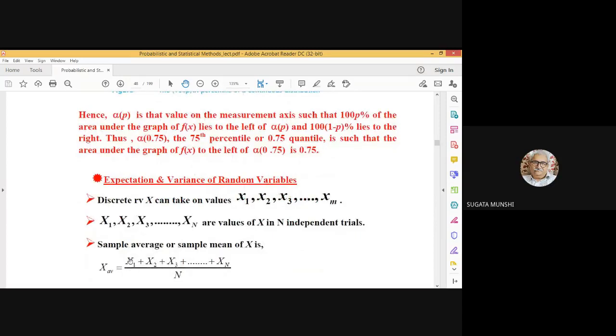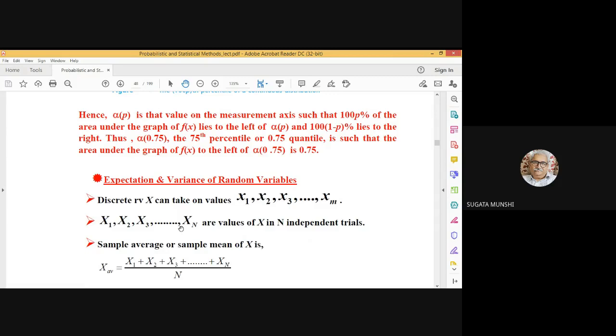So with that intention, we consider what is known as the expectation of a random variable. And after that, we will consider the variance of a random variable. We start with a discrete random variable capital X and small x1, small x2, etc. up to small xm. These are the values that capital X can take on. So capital X is the outcome of some trial. We perform the trial n number of times, n independent trials, and say the outcomes are capital X1, capital X2, up to capital Xn.